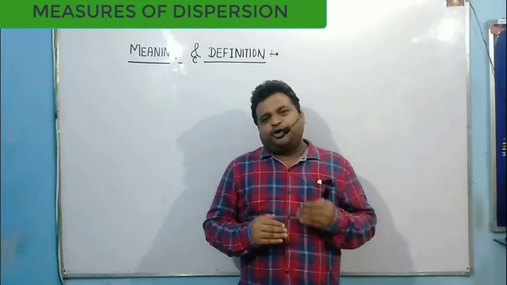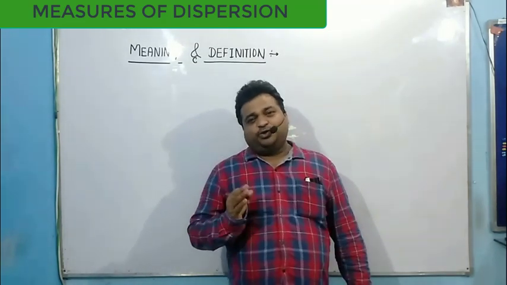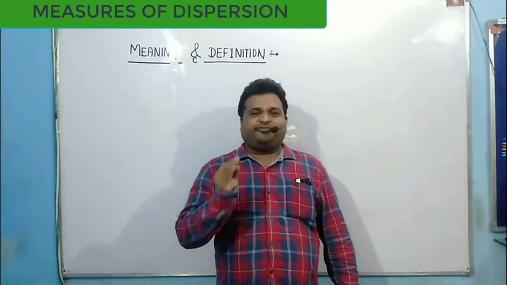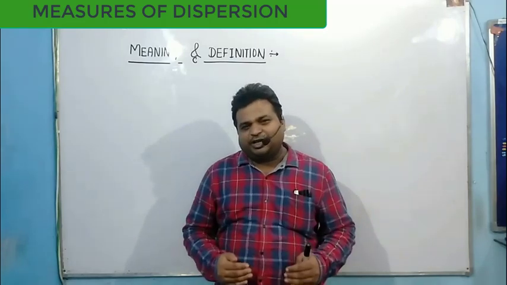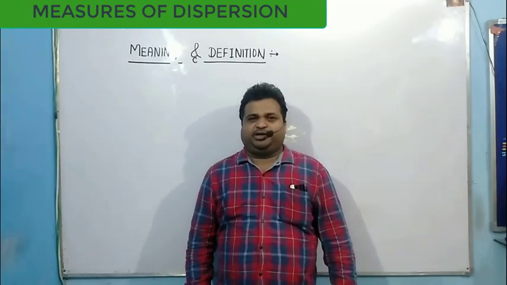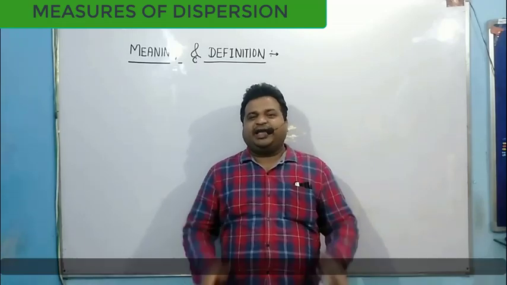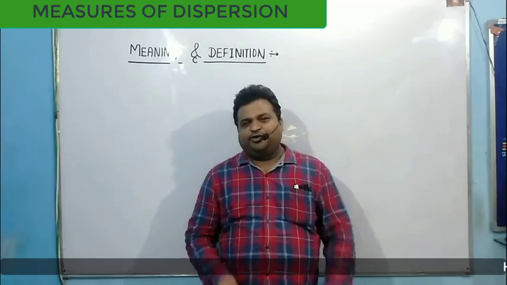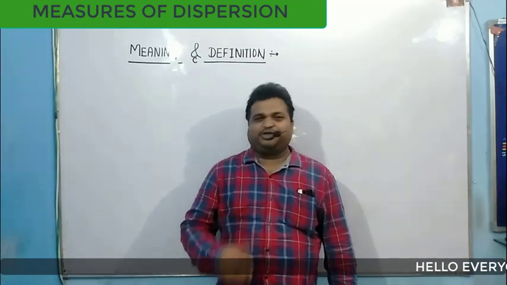So first I am going to tell you what is the meaning of dispersion, and then finally I will tell you some definitions of dispersion as well as one beautiful example to clear you why dispersion is important, why it is a measurement of the scatteredness of the entire data, of each value from the central position, from the mean position.